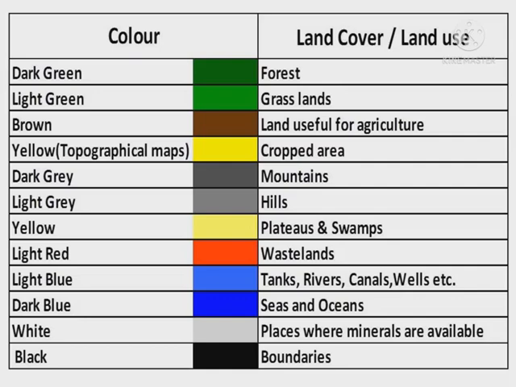Dark grey, mountains. Light grey, hills. Yellow, plateaus and swamps. Light red, wastelands. Light blue, tanks, rivers, canals, wells, etc. Dark blue, seas and oceans. White, places where minerals are available. Black, boundaries.